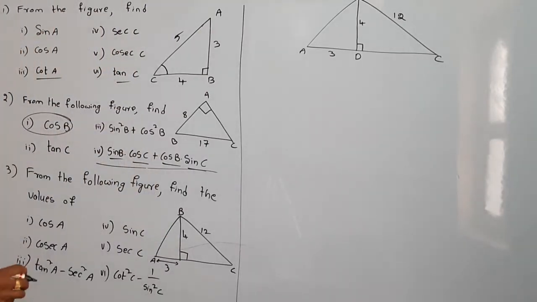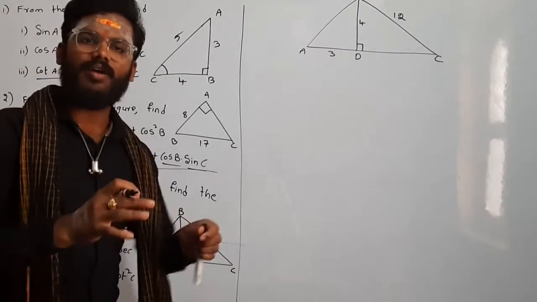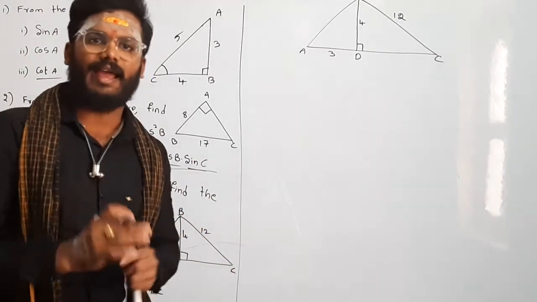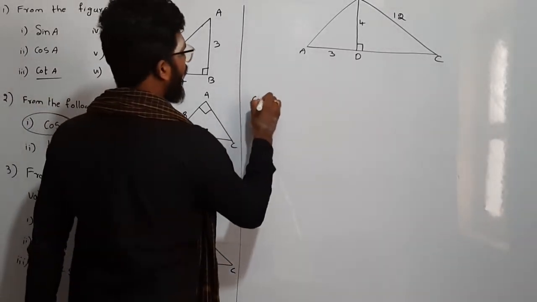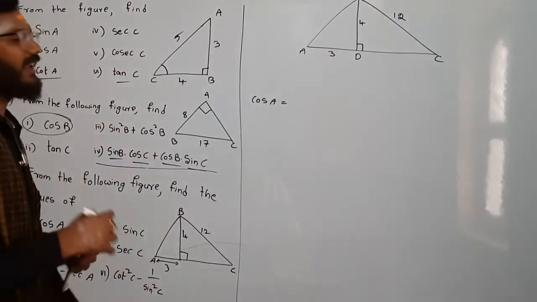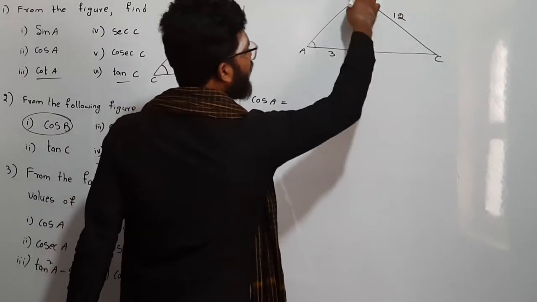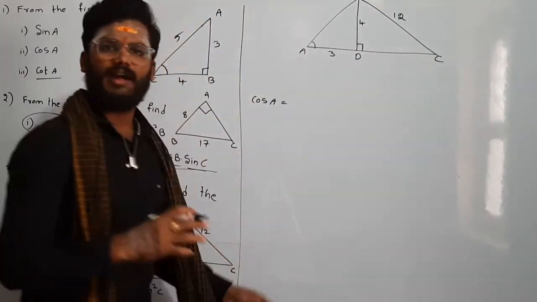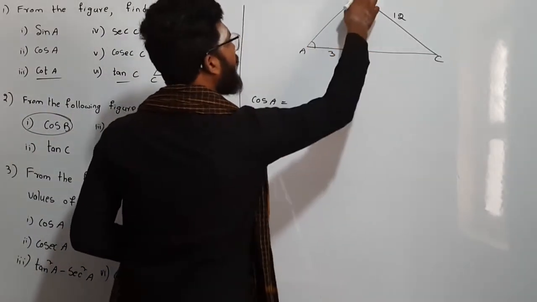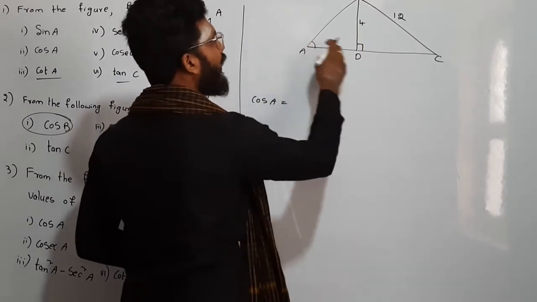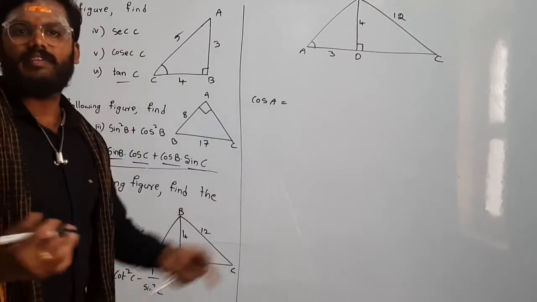So see here. Whenever we are finding any trigonometrical ratios, we have to take a right angle triangle with that angle. Suppose we have to find cos A. So where is A here? A is here. You are not supposed to take opposite side as this one, adjacent side as this one. We have to take a right angle triangle in which A is there. So we have to consider only the triangle BDA or ADB. Then only we have to take whatever the sides are there.